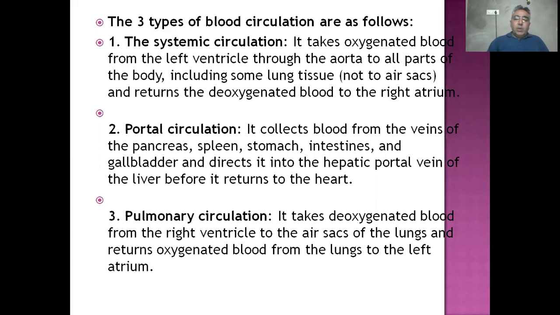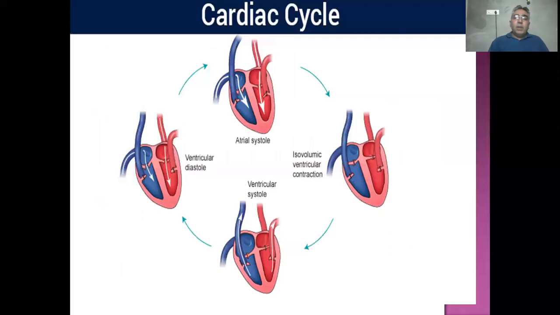And next is the pulmonary circulation. It takes deoxygenated blood from the right ventricle to the air sacs of the lungs and returns oxygenated blood from the lungs to the left atrium. Here you can see the cardiac cycle.